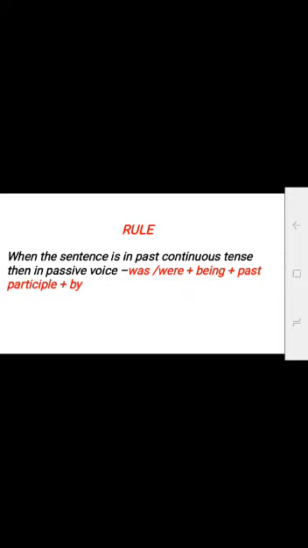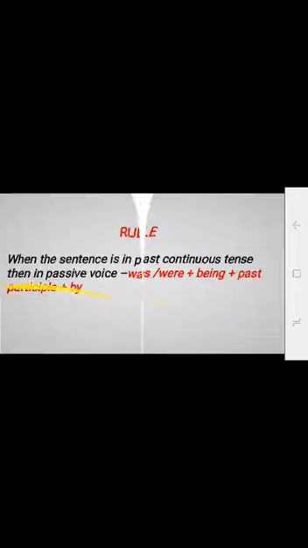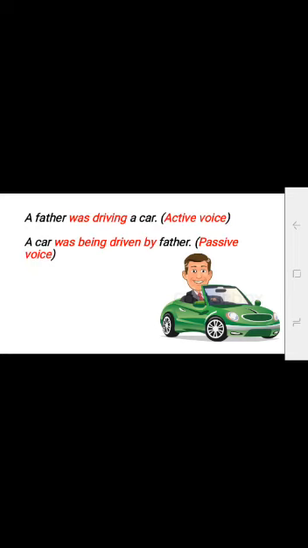When the sentence is in the past continuous tense, then in passive voice, was or were plus being plus past participle plus by. Let's understand with the help of example. A father was driving a car. Active voice. The sentence is in past continuous tense. So the passive voice will be a car was being driven by father.